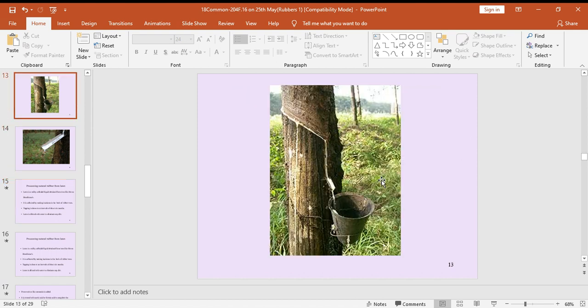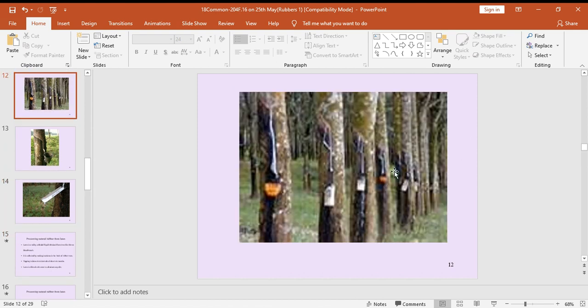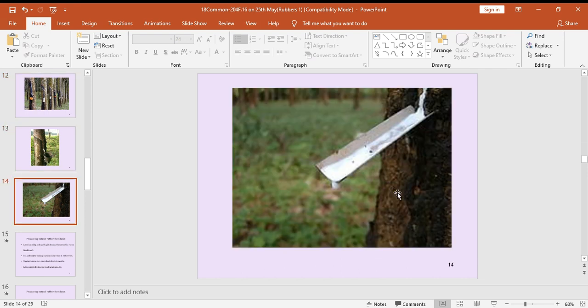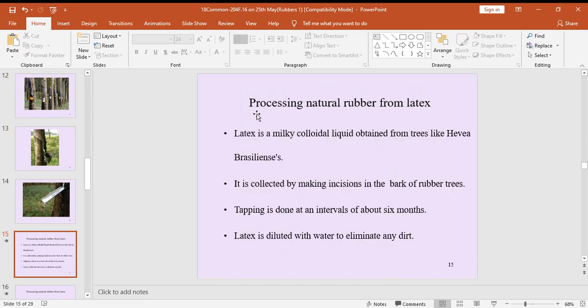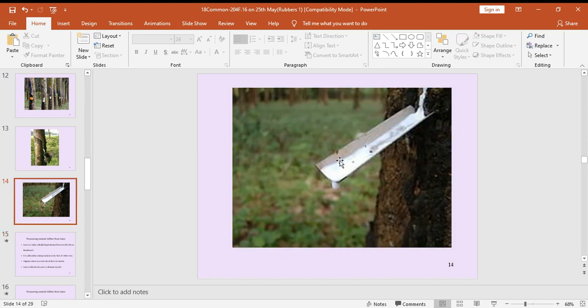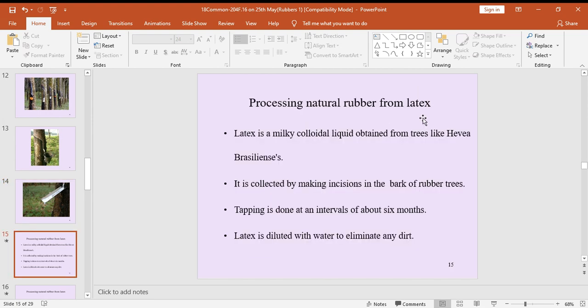Next, now we already saw these images. From these images we can say we are collecting rubber, and that process is called processing of natural rubber from latex. So this is called latex, right? After collecting the latex, we can do processing of natural rubber. That means we already collected latex, and from latex we can get some rubber. That is called processing of natural rubber.